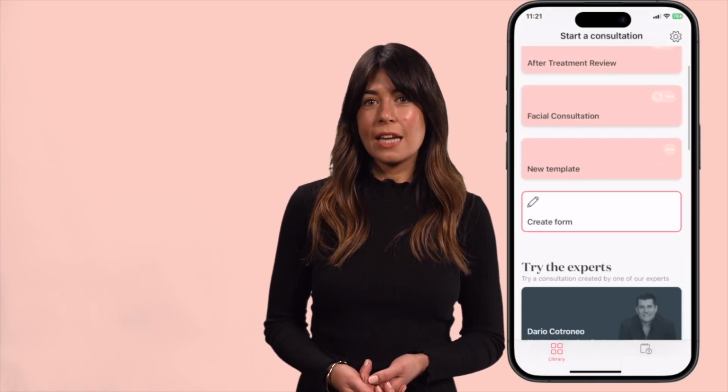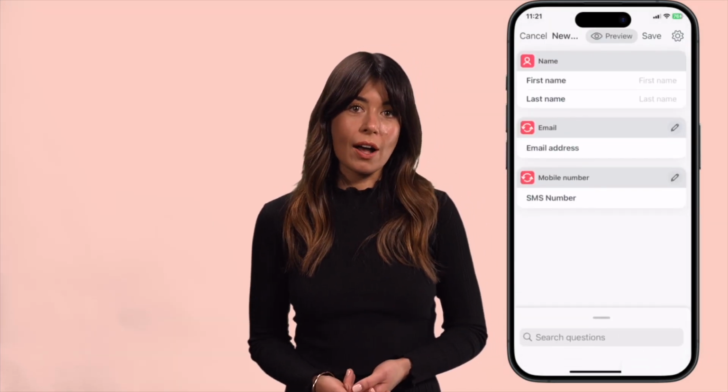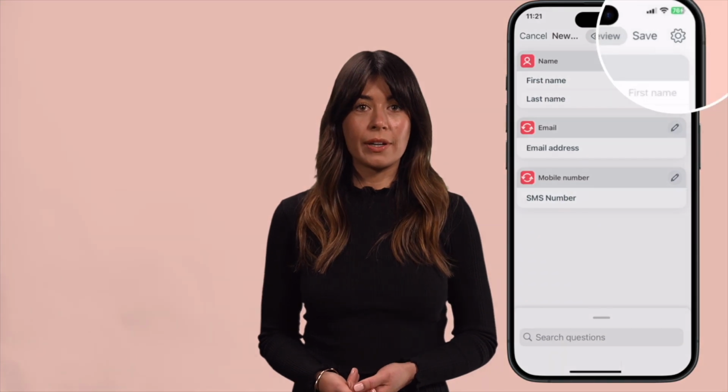From here, you can either create a new form from scratch or use one of the pre-made industry templates. Let's focus on creating a new form first. To begin, make sure you're on the Start a Consultation screen and tap on the Create Form image to enter the form builder. Look for the cog icon in the top right-hand corner and tap on it.